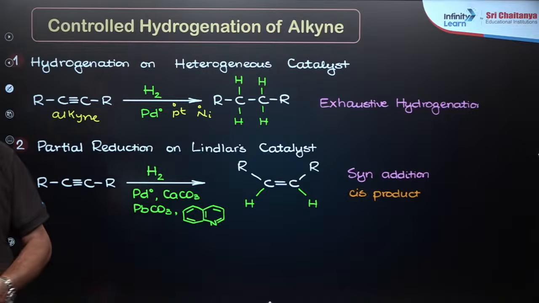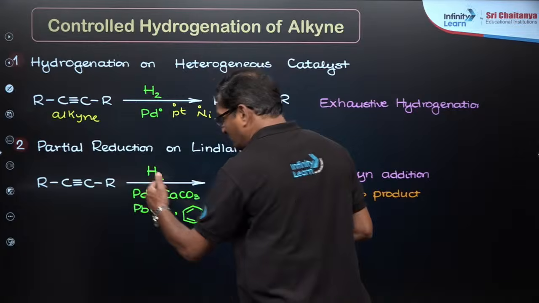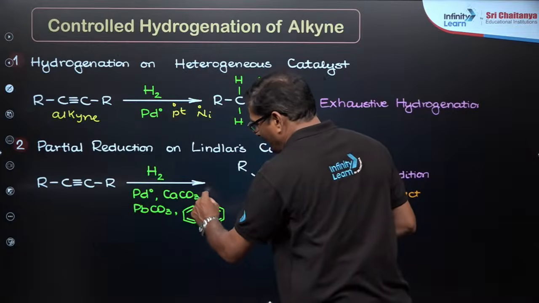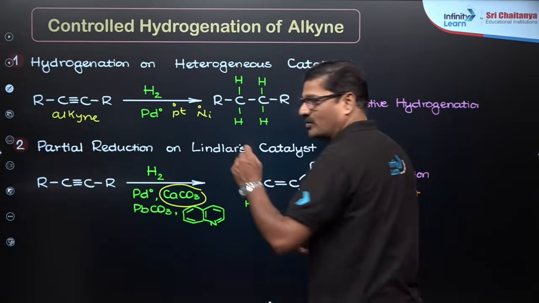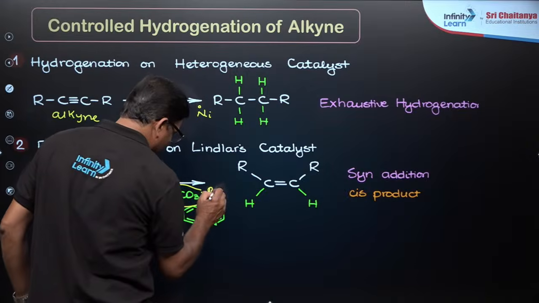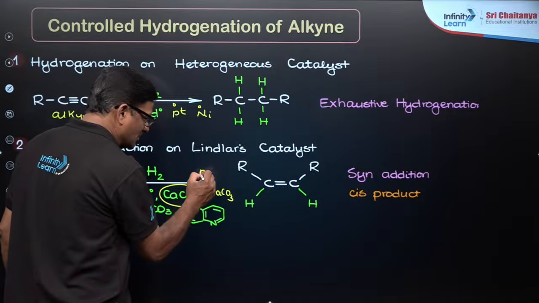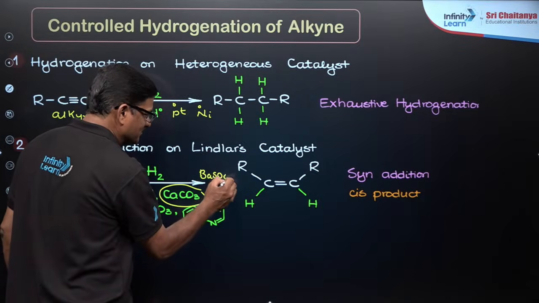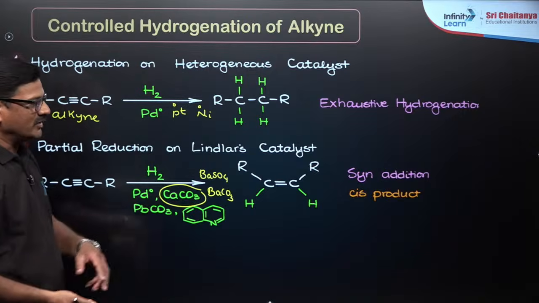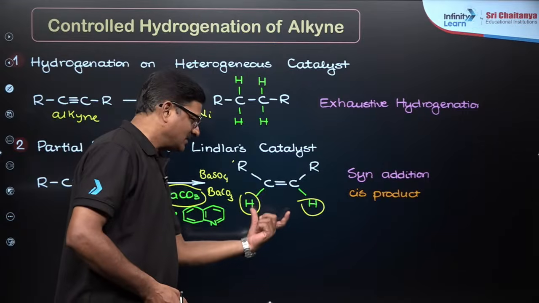So you can see here, when alkyne is treated with the same catalyst, H2 and Pd, but I want to use calcium carbonate. You can also use barium carbonate, or you can also use barium sulfate in the presence of quinoline as a solvent. You are going to see syn addition, so that hydrogen is going to be added at only one side of this triple bond.